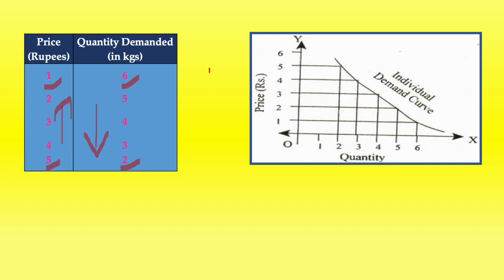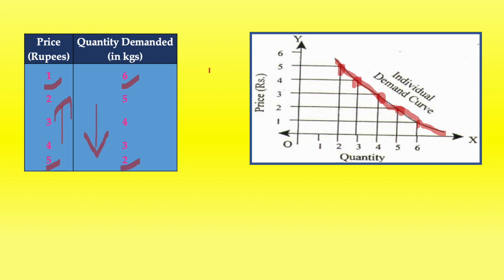When the price of the commodity is 1 and the quantity demanded is 6, you plot it over here. When the price increases to 2, the quantity demanded decreases to 5, and as the price increases to 3, the quantity demanded decreases to 4, and so on. You plot all these points, then join the points and draw a curve.